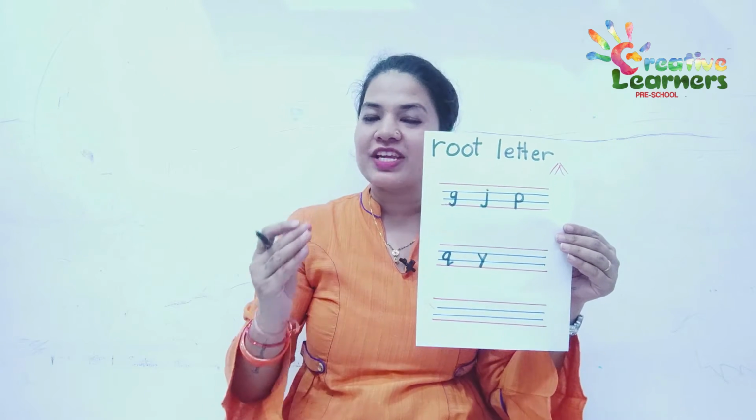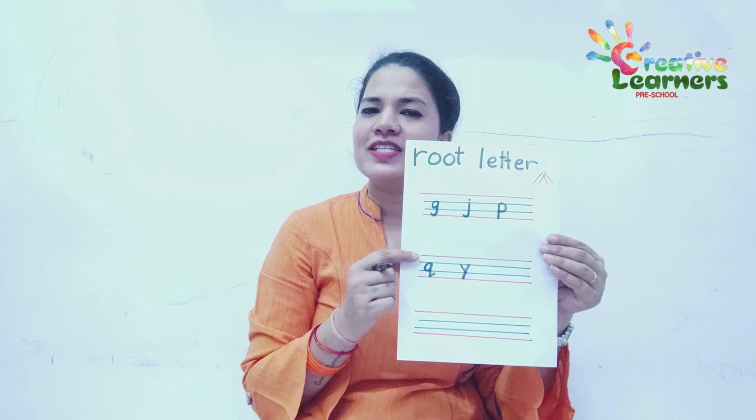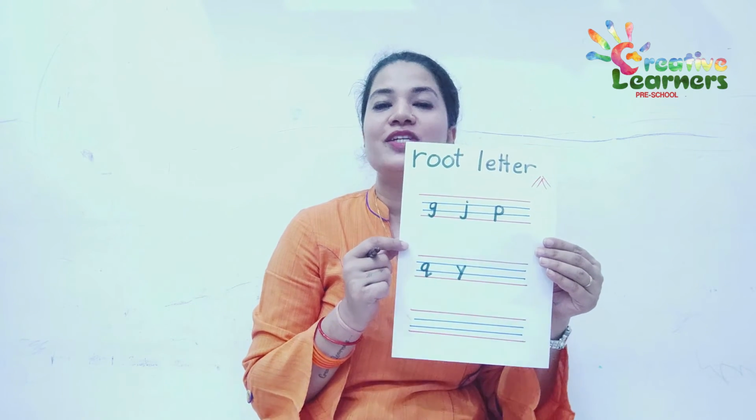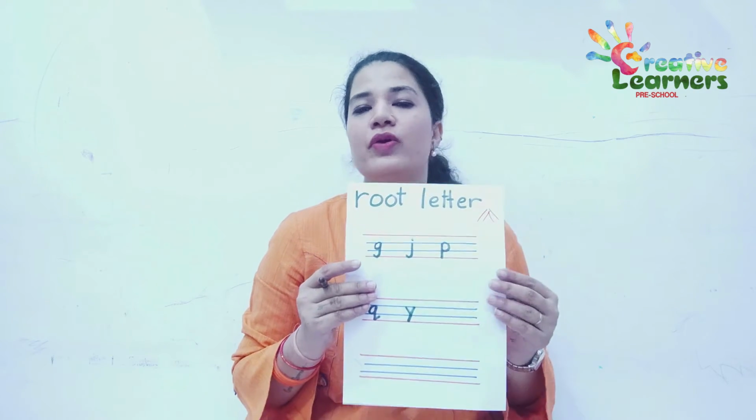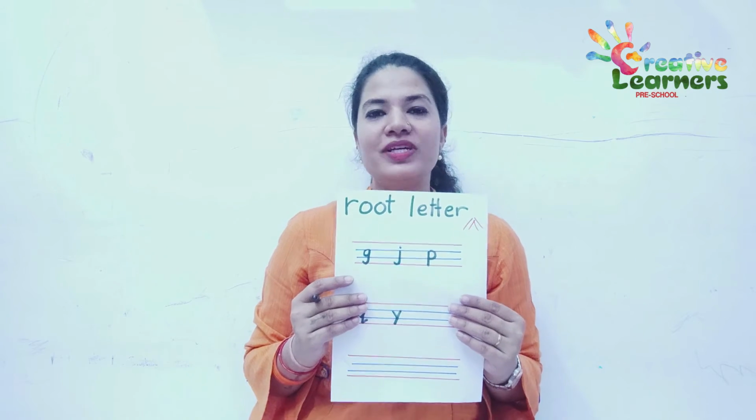The students will give the reason by themselves. You have to ask them for the reason. Why don't you think that it's a sky letter? So they will tell you, because ma'am, it is not touching the top red line. So that is how you are going to teach your students about sky, grass and root letters.